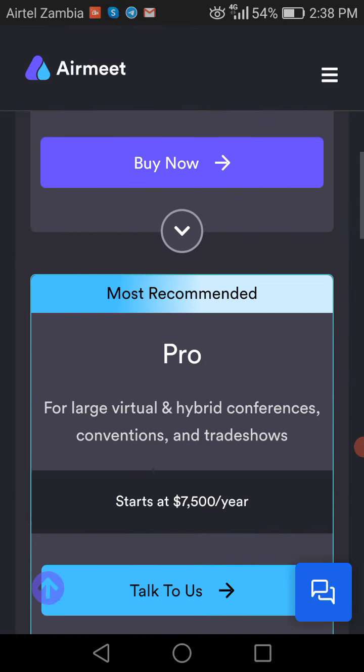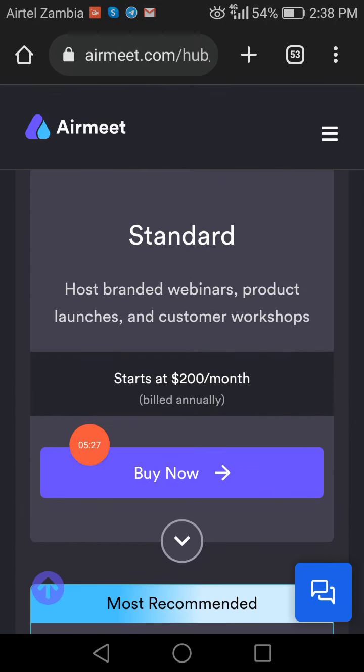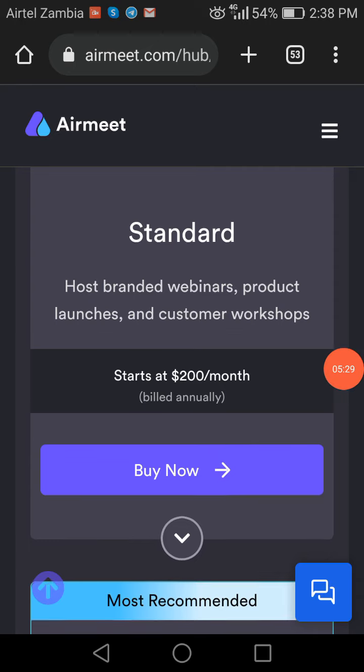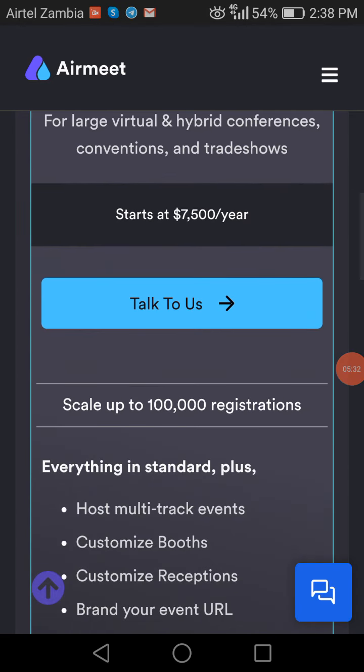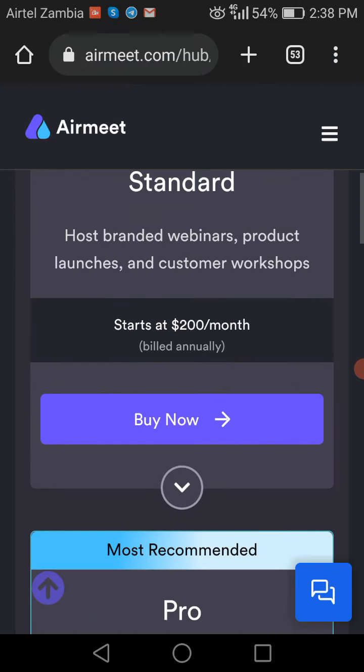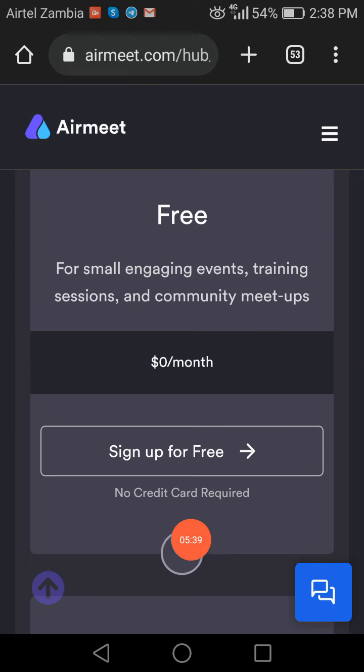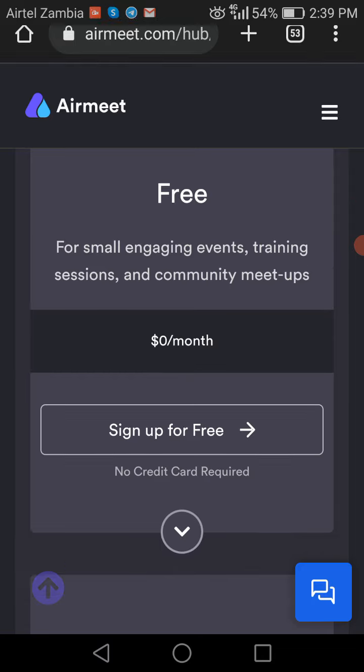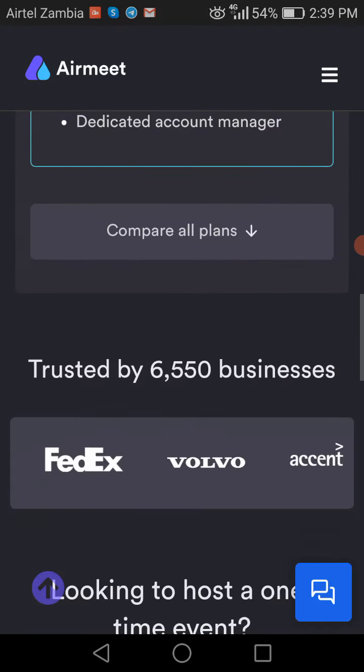So if you go for a Standard plan as well, you're going to be getting good features, but not compared to the Pro plan. So you can choose between the Standard plan and the Pro plan, and the free plan should be last for you. It should be the last decision that you make, because you're not getting much from the free plan. But if you want to try out Airmeet and see their credibility and professionalism, you can try out the free plan before you pay for any plan. So let's go down and I'll show you.